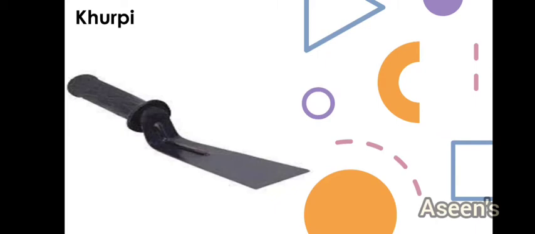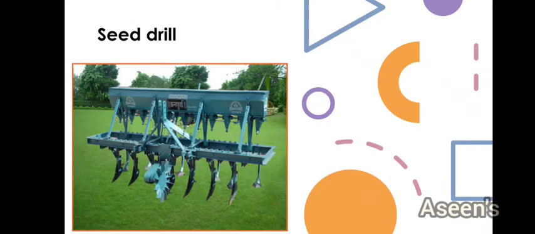So this is the khurpi that I was talking about just a second back. Using this, they are going to cut it, or seed drill. As I have already told you, a seed drill is nothing but it's going to help you to sow the seeds at a proper distance. So this seed drill can also be used to uproot the weeds.